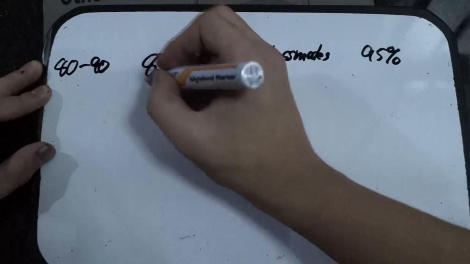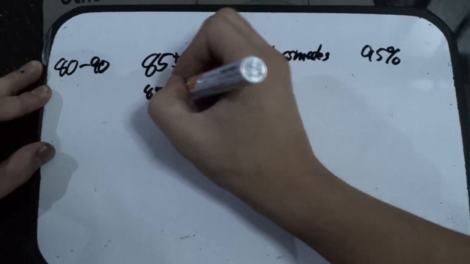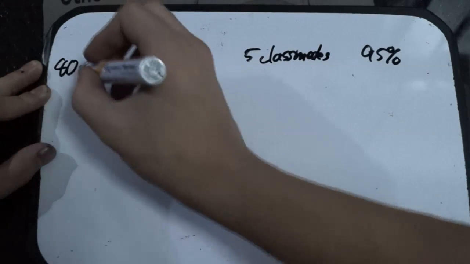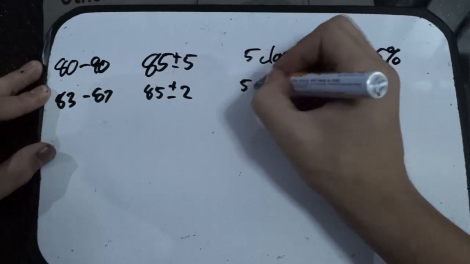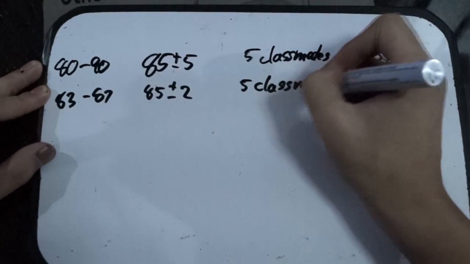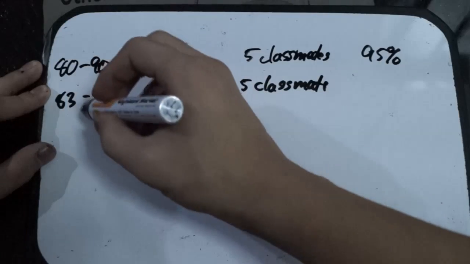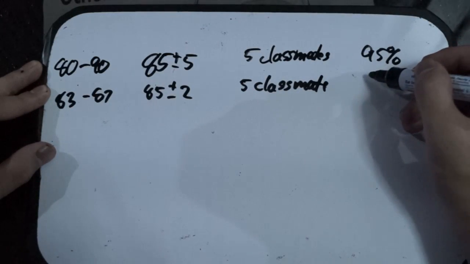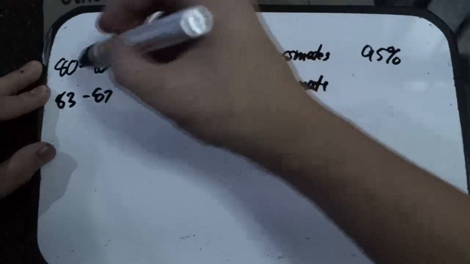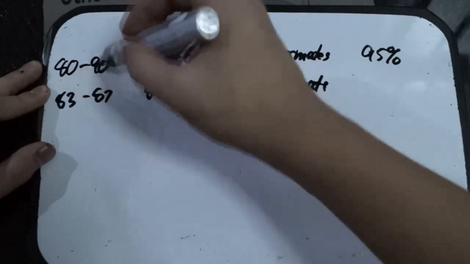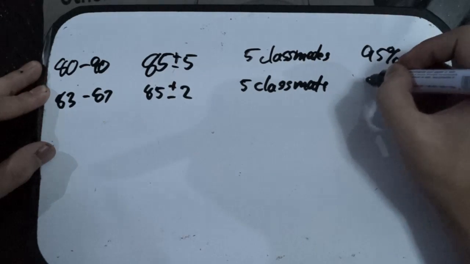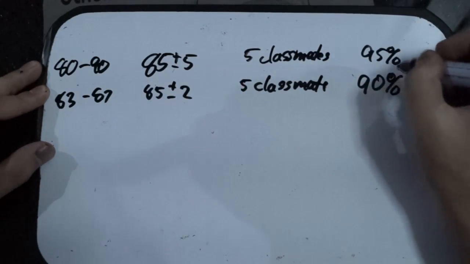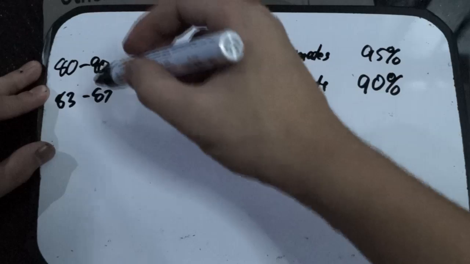Let's say we reduce this range, so it would be 85 plus minus 2. So the range would be reduced to 83 to 87. I asked the same number of classmates, but because the range was reduced, I would be less sure than before, because 83 to 87 is less than 80 to 90. Right? So I would be, let's say, 90% sure that I got a grade of 83 to 87.